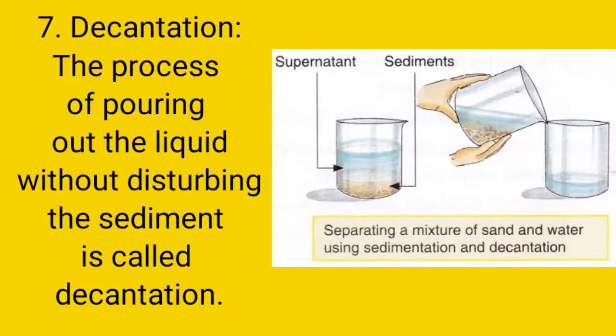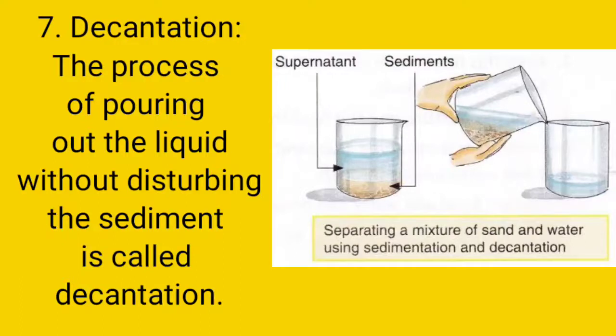Decantation process is fully related to sedimentation process. In the sedimentation process, as you have seen, there are two parts in the container. The bottom part of soil is known as sediments and the above part is known as clean water.